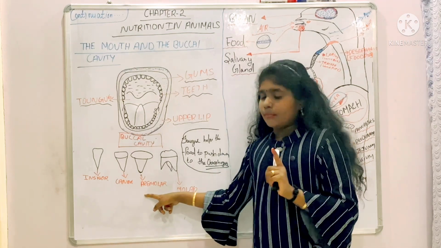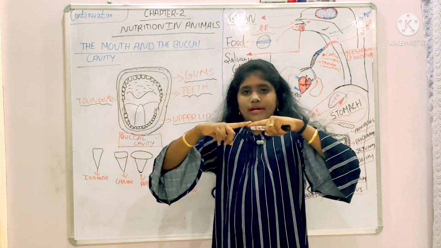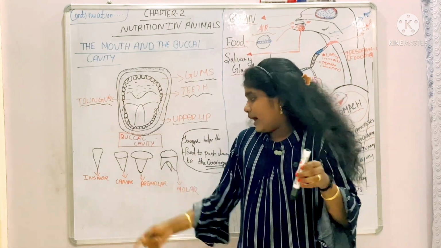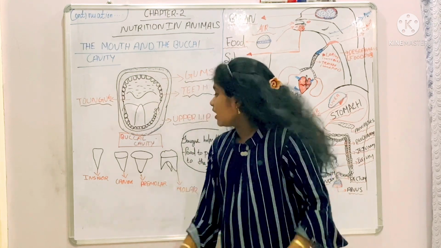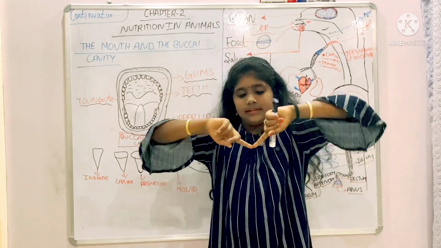This is called the premolar, but compared to these, it is not very sharp. It is pointed, but incisor and canine are very sharp. They have a thin edge like this.